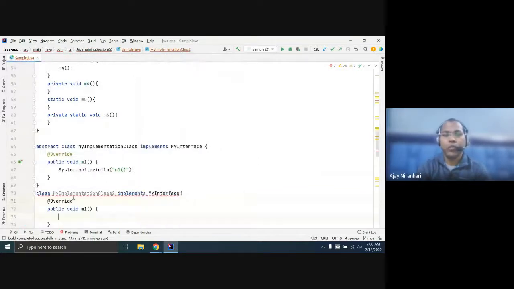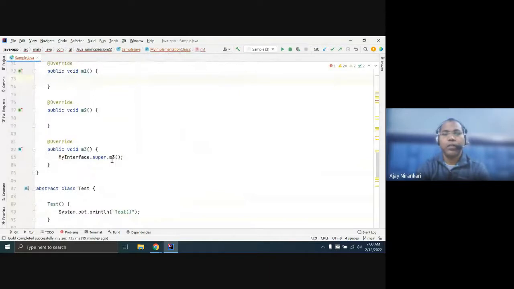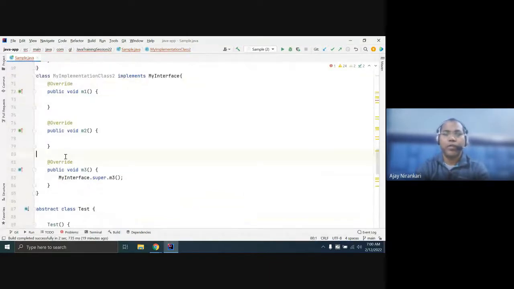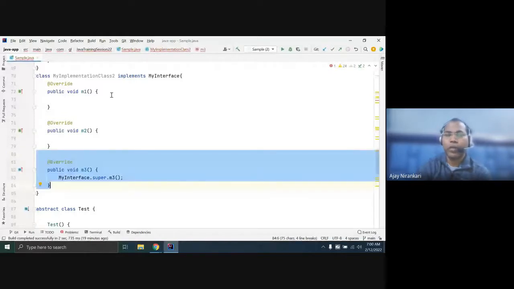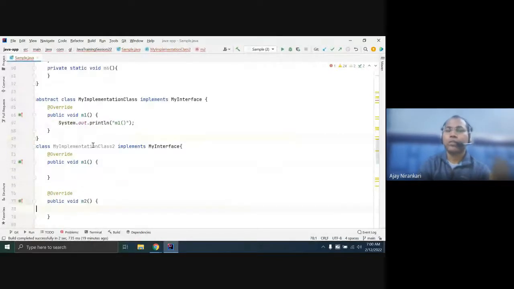And if you override all these methods, then the compiler is okay. You have given the definitions of both M2 and M1. Then this class is a simple, complete class, and you can create an object.